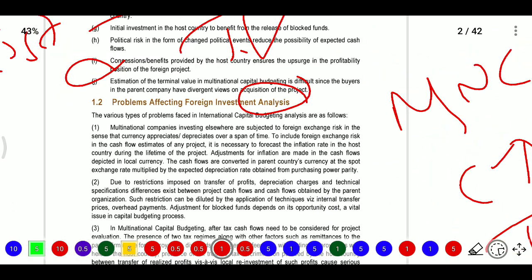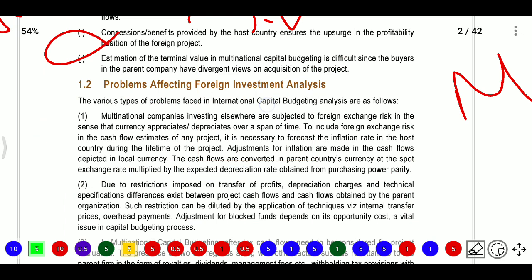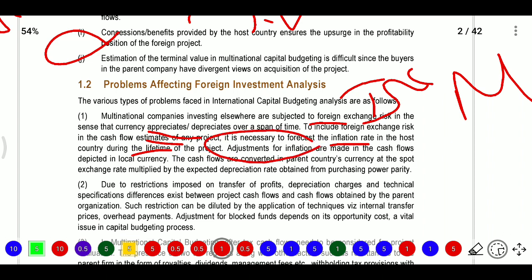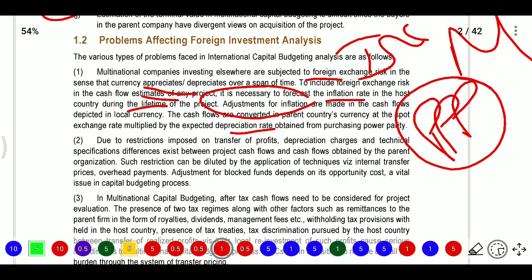We discussed this in the first point. So what is the point? A multinational company is subject to foreign exchange risk, and currency appreciation and depreciation will be there. In cash flow estimation of any project, inflation rates during the lifetime of the project are required. Adjustment of inflation will be required, from nominal cash flows to real cash flows to nominal cash flows. The expected depreciation rate is obtained from purchasing power parity. So purchasing power parity, triple pay.